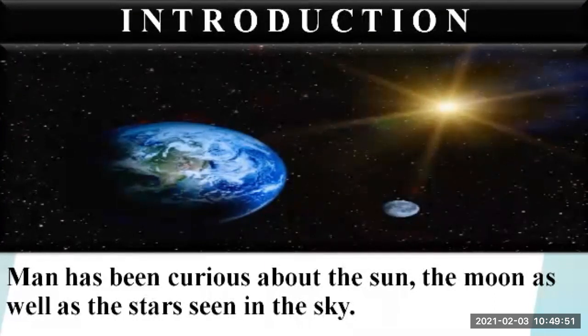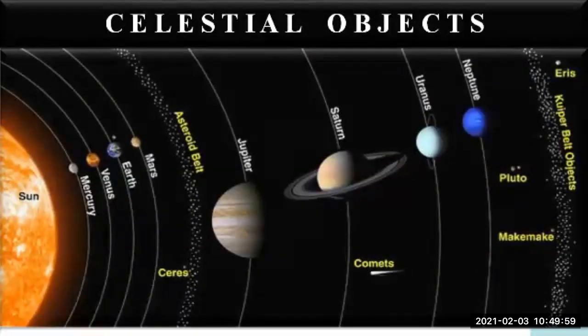All these objects which we see in the sky, either the stars, the planets, or the other objects, are called celestial objects.